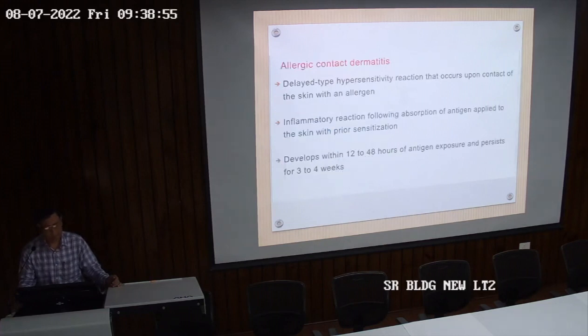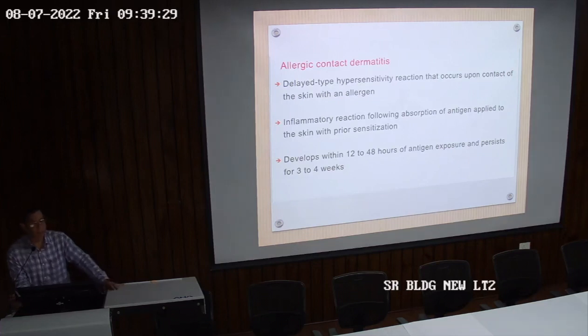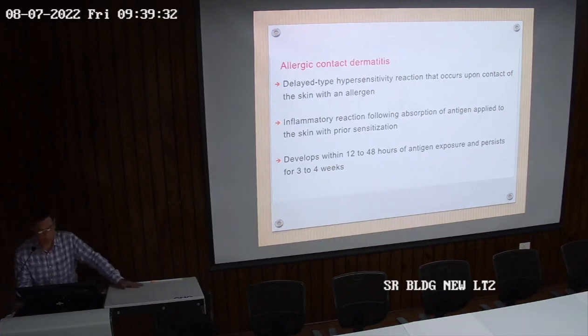Coming to allergic contact dermatitis, immunology is involved here. This is a delayed type hypersensitivity reaction that occurs upon contact of skin with an allergen. So it is not immediate. Initially there is an application and the patient's skin is sensitized, and finally if that application is repeated, it may lead to eczema. This is the difference between irritant and allergic contact dermatitis. Irritant will occur with the first application itself, and allergic will not be there in the first application. The body is sensitized to the allergen, and if that application is repeated, it may lead to allergic contact dermatitis.